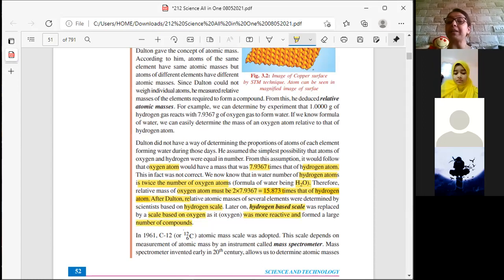But later, the scientists found out that more than hydrogen, oxygen is more reactive and is forming more compounds. So why not make a scale based on oxygen so that we can have atomic mass of more elements? In 1961, the 12C6 atomic mass scale was adopted. And this scale depends on the measurement of atomic mass by an instrument called a mass spectrometer.